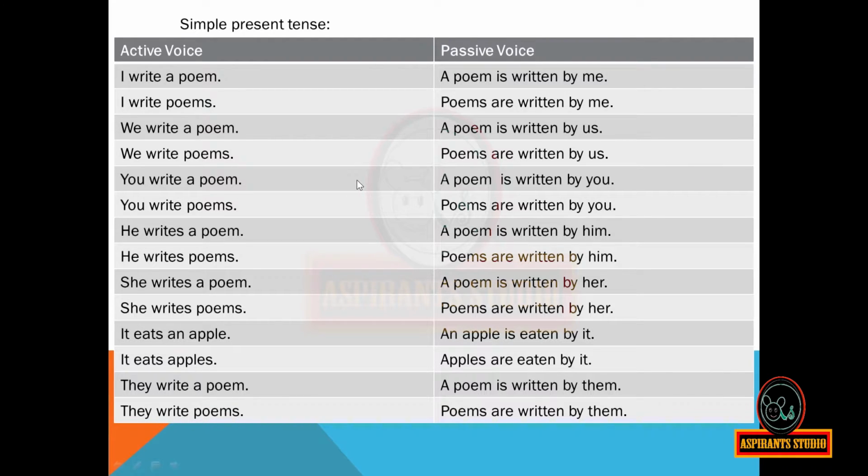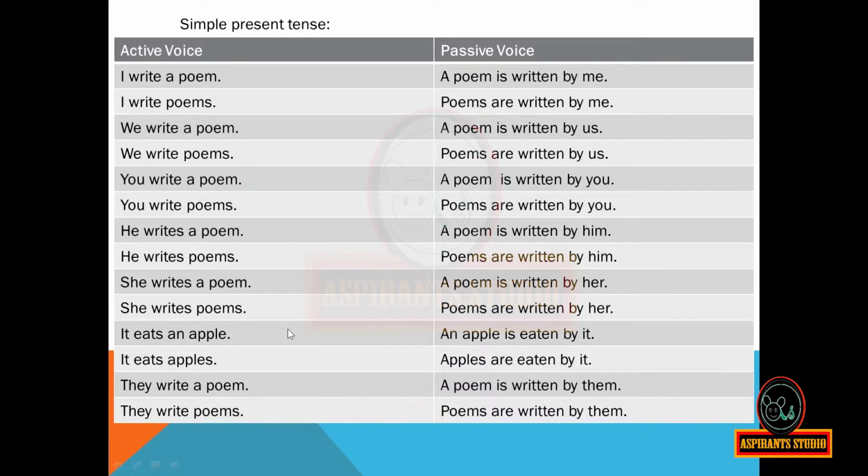You write a poem. A poem is written by you. You write poems. Poems are written by you. He writes a poem. A poem is written by him. He writes poems. Poems are written by him. She writes a poem. A poem is written by her. She writes poems. Poems are written by her.